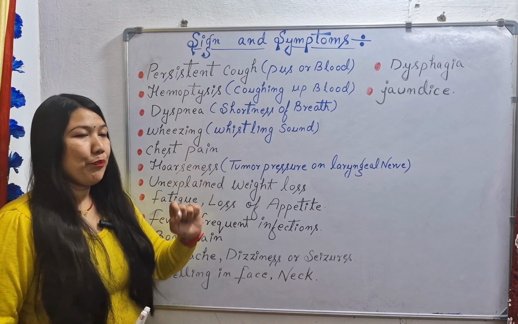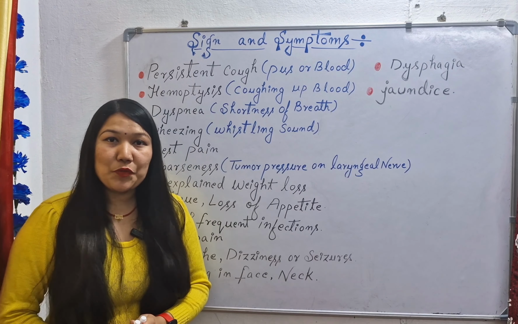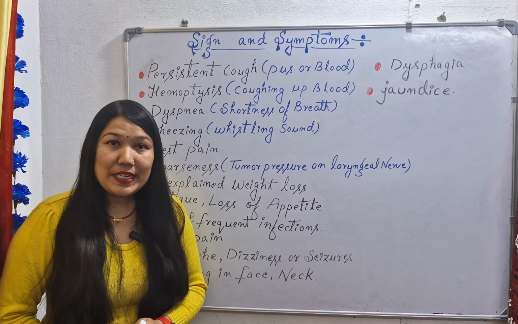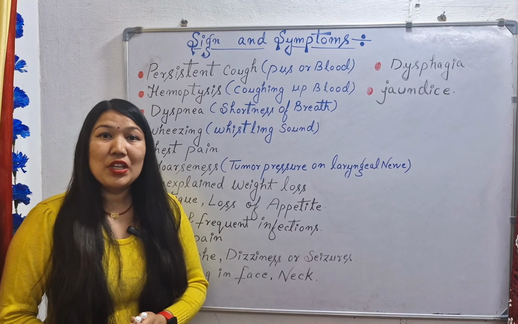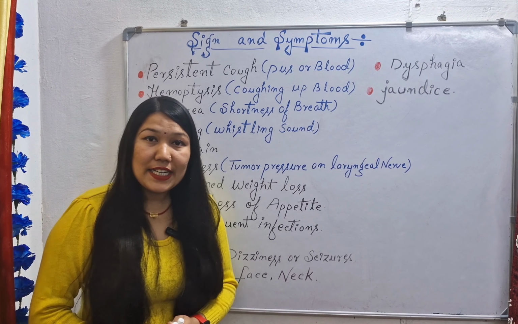Next we have dyspnea. There will be shortness of breath, so the patient will gasp for breath. Why is there difficulty in breathing? Because the tumor cell is compressing our airways, our bronchi and bronchus. That's why the patient will have difficulty in breathing.